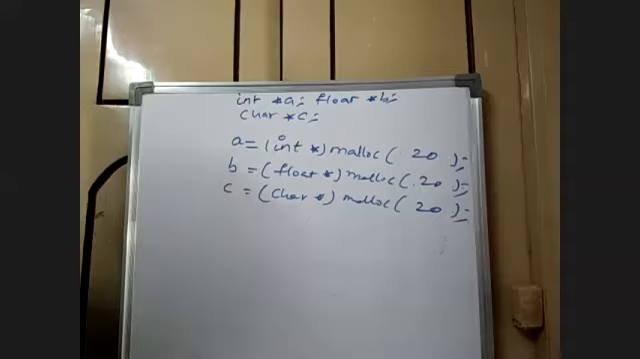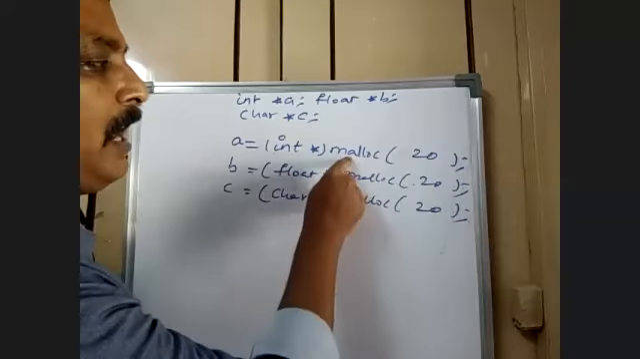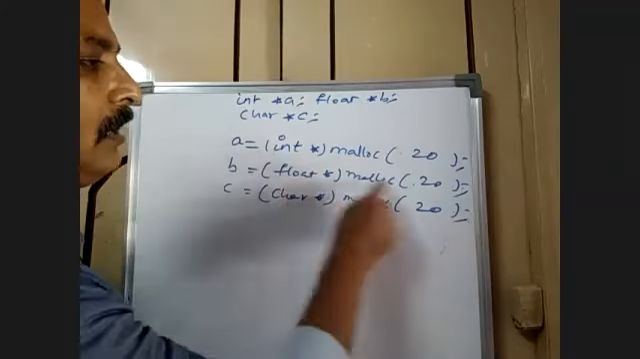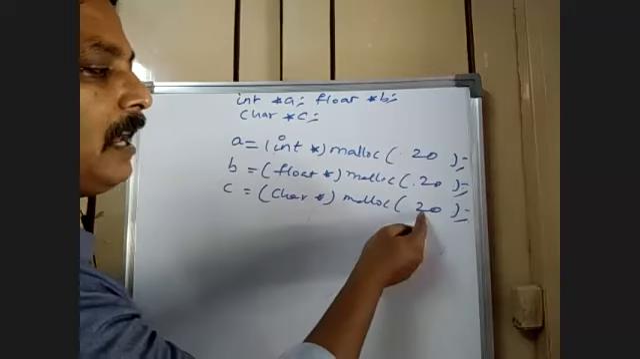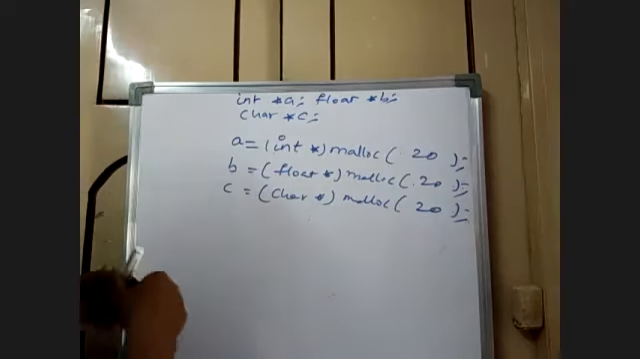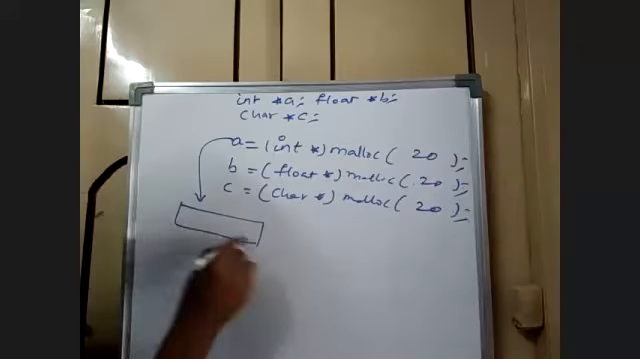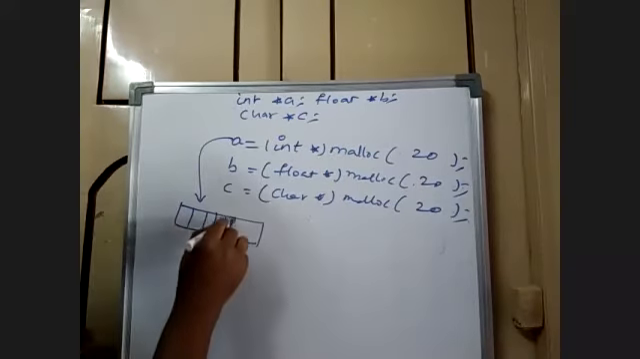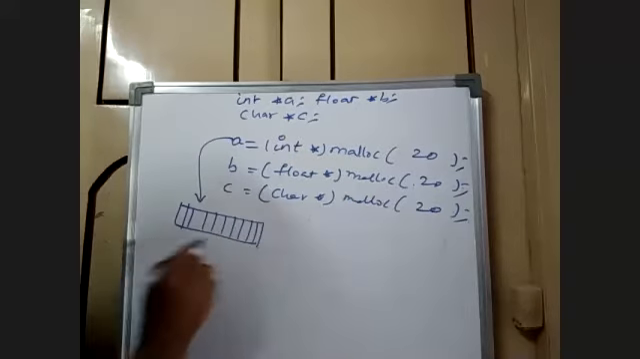You can have 20. Okay, right. So in this case, it means that the same 20 bytes can be allocated for an integer array. The same 20 bytes can be allocated for a float array. Say the same 20 bytes can be allocated for a character array. In case of this, the array will be like this: 1, 2, 3, 4, 5, 6, 7, 8, 9, 10. All the 10 locations.